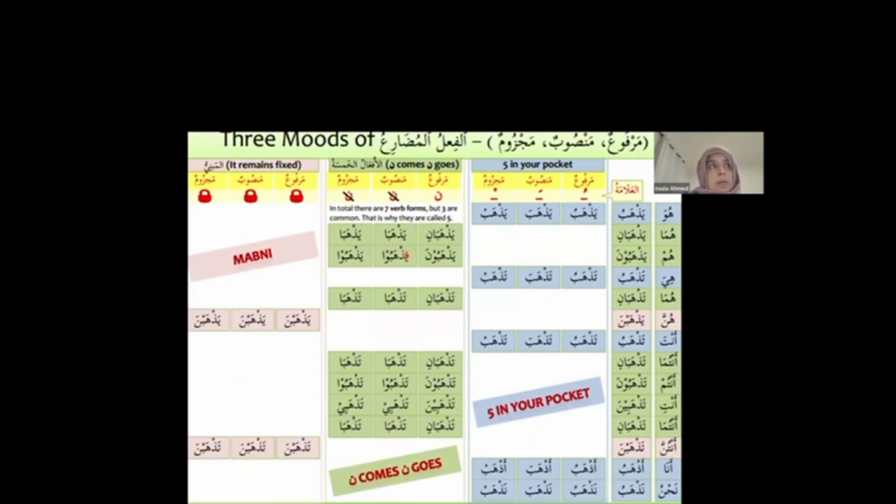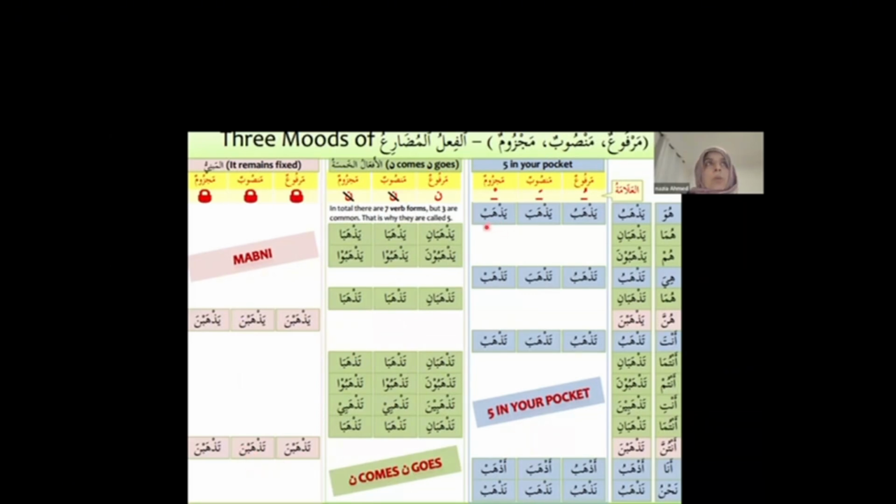And this is you're going to say yazhaba, yazhabu, tazhaba, tazhabu, tazhabi. This is tazhabina, isn't it? But now it's changed, tazhabi, tazhaba. But we're not going to touch feminine plural. Tazhabna, same thing, now majzoom.